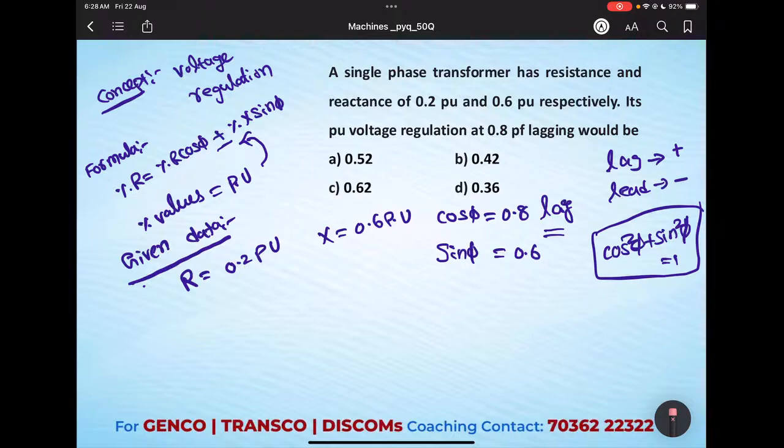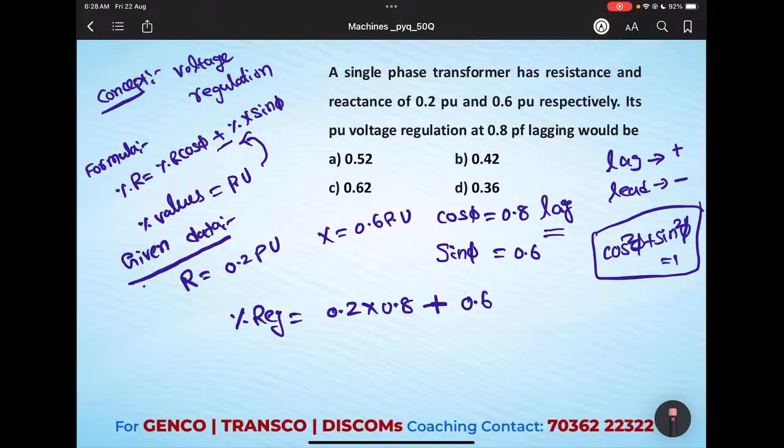So the given data we can substitute into our formula, then percentage regulation we will get as 0.2 into cos phi. Cos phi is 0.8. As the power factor is given as lagging, we need to consider positive. If it is a leading power factor, we need to consider negative.